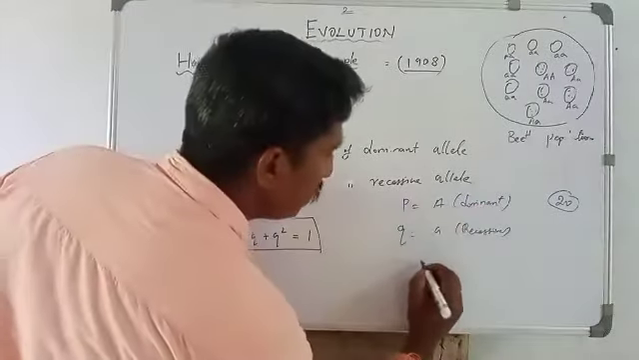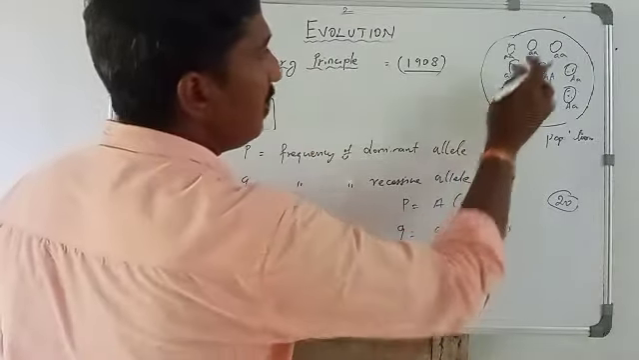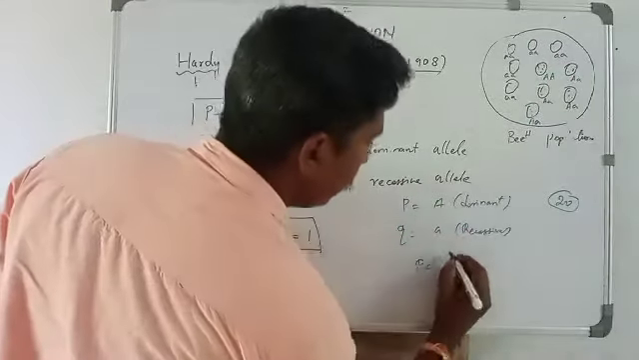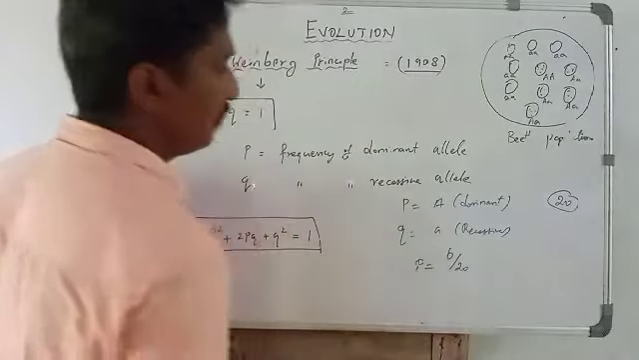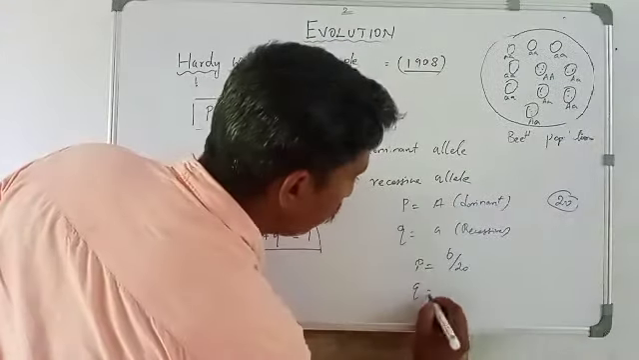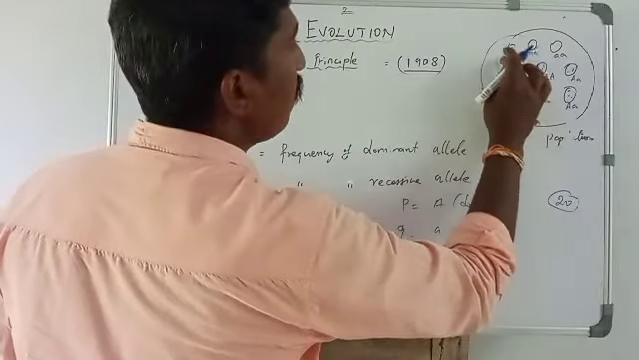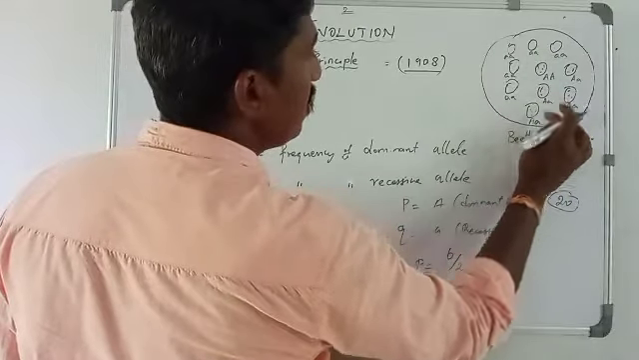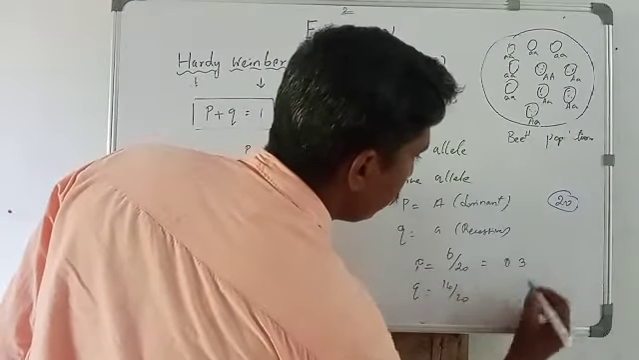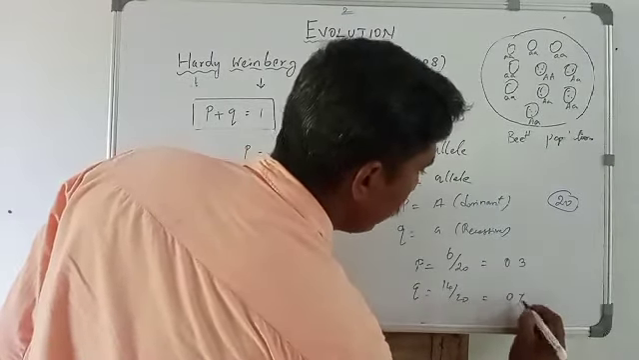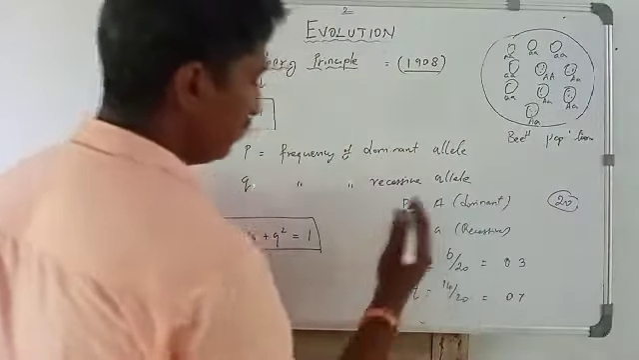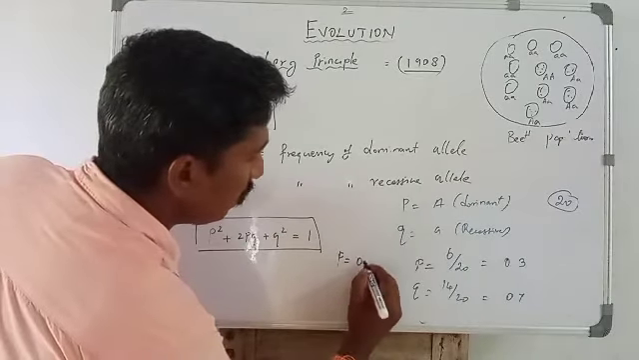So the p value is capital A: 1, 2, 3, 4, 5, 6, so 6 by 20. The 6 is the count of the capital A dominant allele. The q value: 1, 2, 3, 4, 5, 6, 7, 8, 9, 10, 11, 12, 13, 14, so 14 by 20. So the p value is 0.3 and the q value is 0.7. Now we have the frequency values. P equals 0.3.